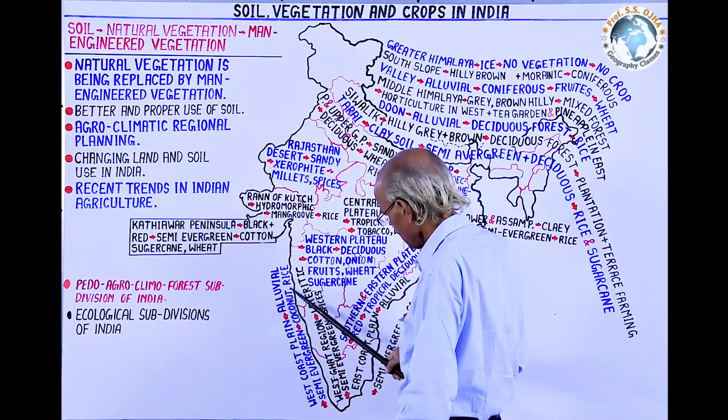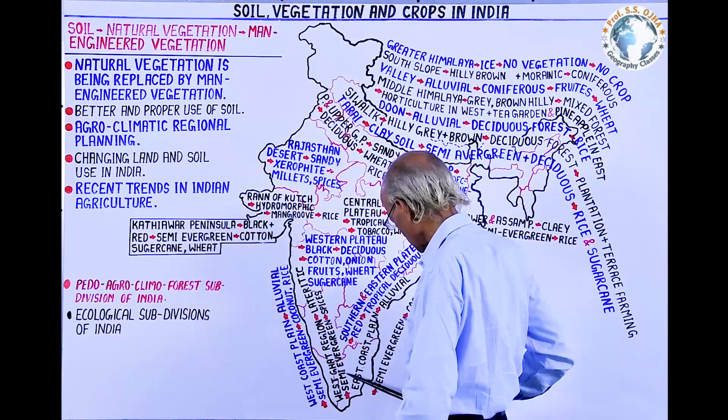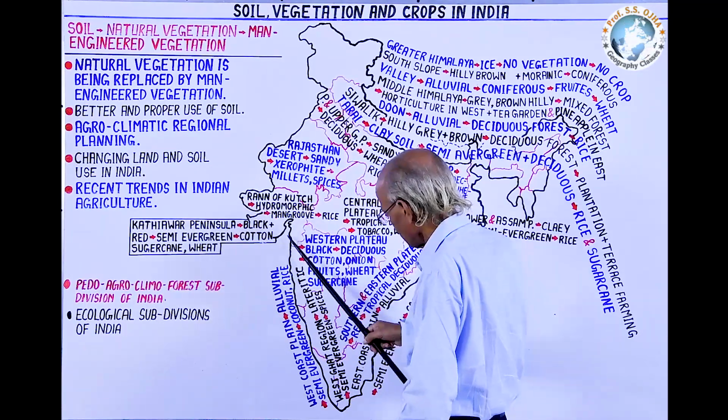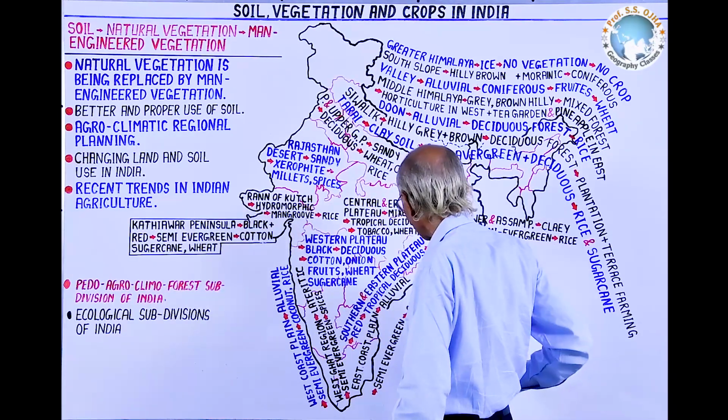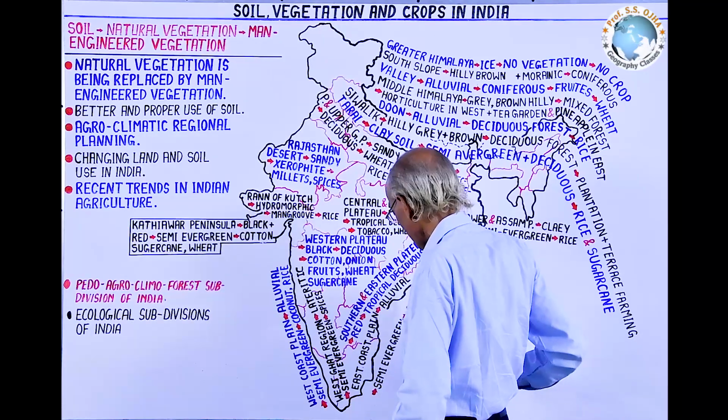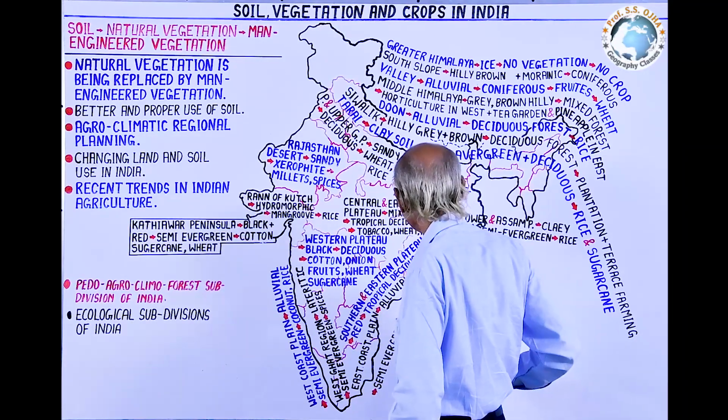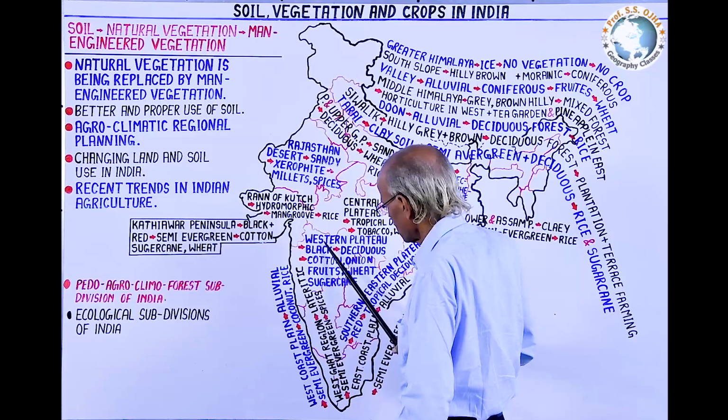And now it is West Coast Plain Ecological Region, and here it is East Coast Plain Ecological Region, and bounded with these two, it is the Plateau Ecological Region.